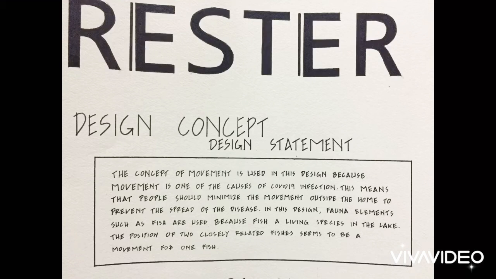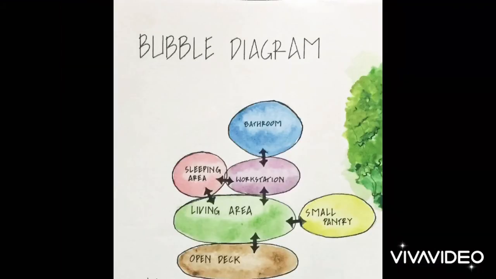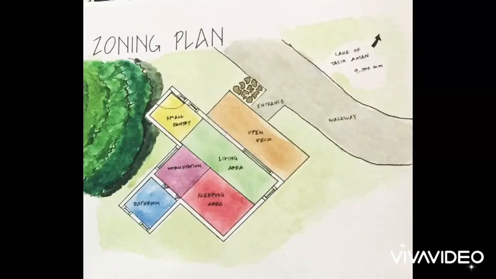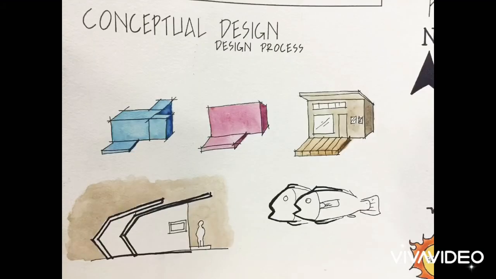When I saw the fish at the lake and took a picture, it seemed to have double fish because of the movement. So that's why I took movement as my concept. So this is a bubble diagram. As we can see, the living area is the main area because it has many connections with other areas. So this is the zoning plan, which has the living area, workstation and sleeping area. I combined them because if I put up separate walls, maybe the area will be limited and narrow.